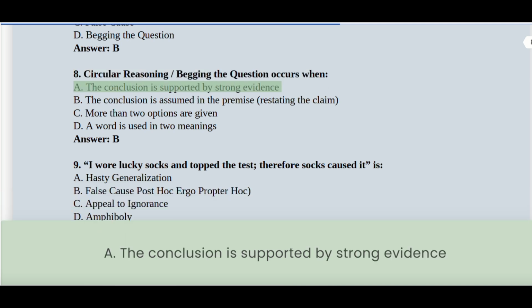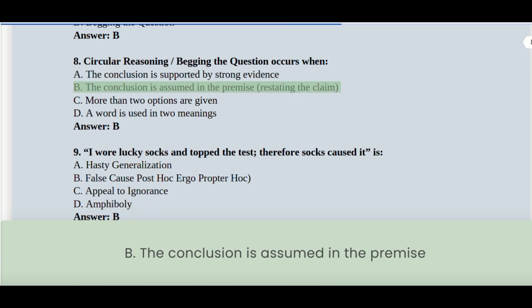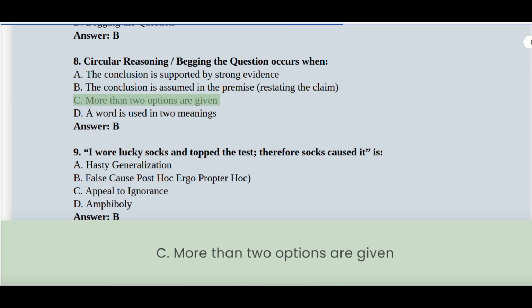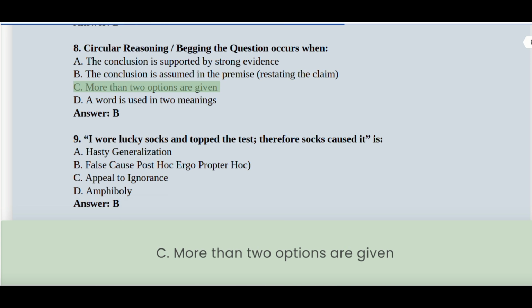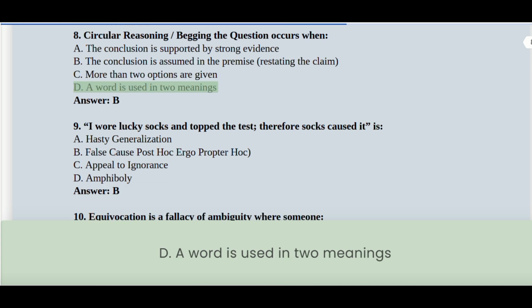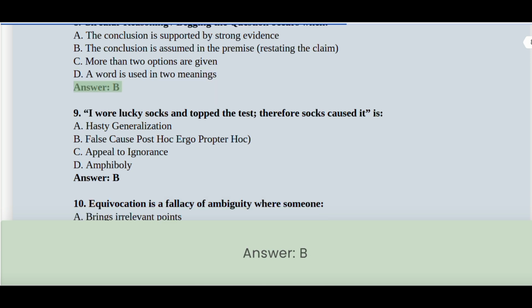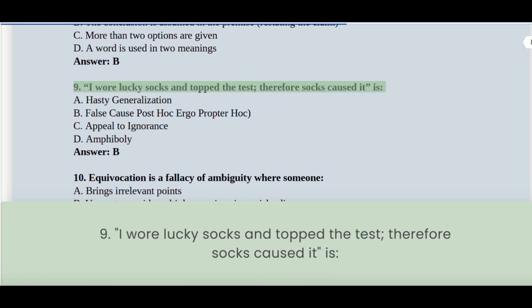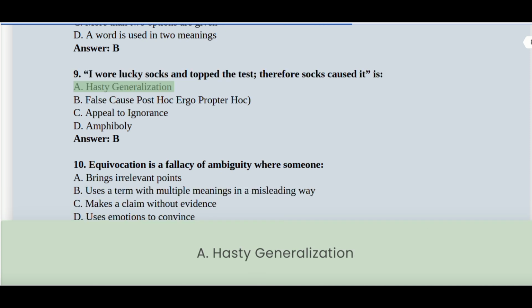8. Circular reasoning, begging the question, occurs when: A. The conclusion is supported by strong evidence. B. The conclusion is assumed in the premise. C. More than two options are given. D. A word is used in two meanings. Answer: B. 9. "I wore lucky socks and topped the test, therefore socks caused it" is: A. Hasty generalization.